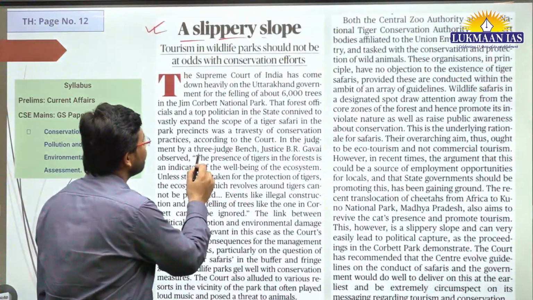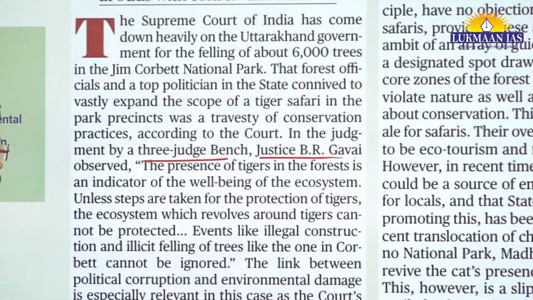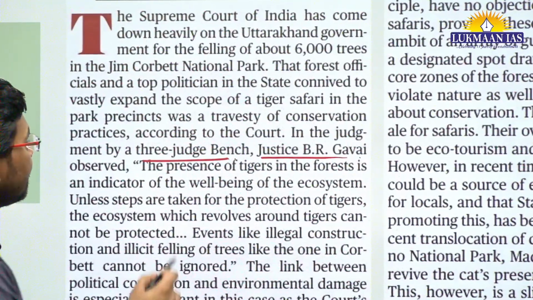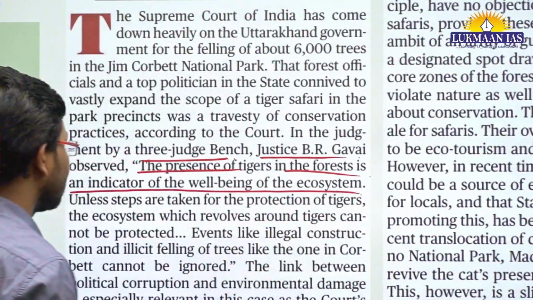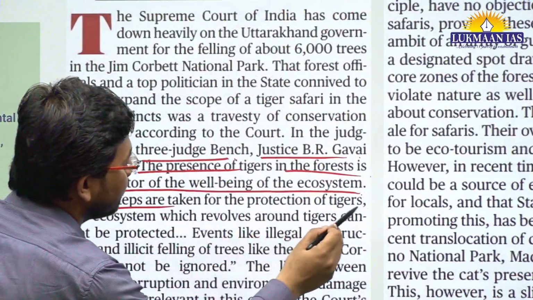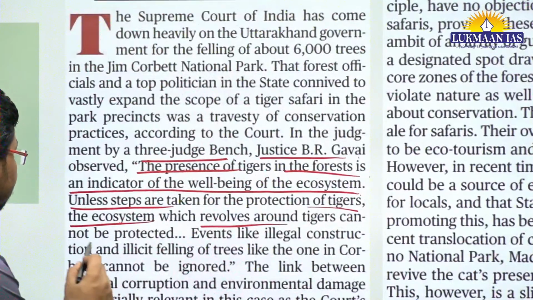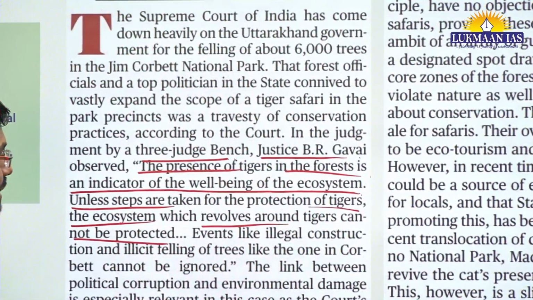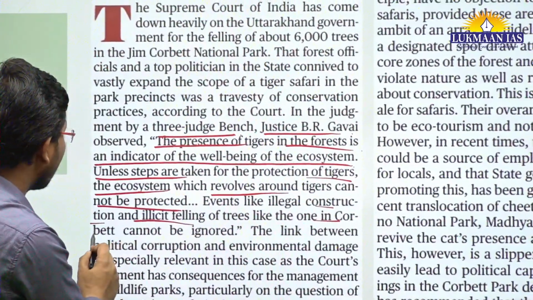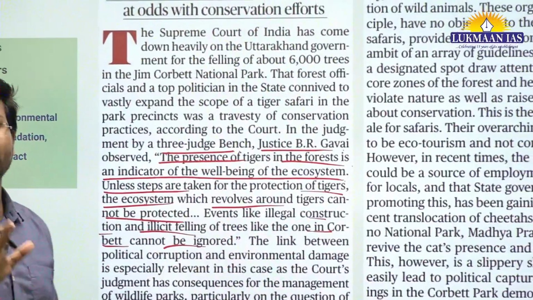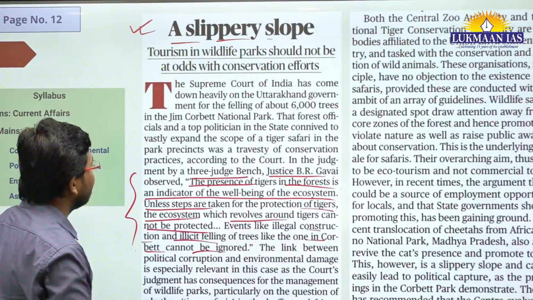There was a 3-judge bench in this particular case, led by Justice B.R. Gavai. He observed that the presence of tigers in the forest is an indicator of the well-being of the ecosystem. Unless steps are taken for the protection of tigers, the ecosystem which revolves around the tigers cannot be protected. Events like illegal construction and illicit felling of trees, like the one in Corbett, cannot be ignored. So this is what the Supreme Court judge has written in his judgment.